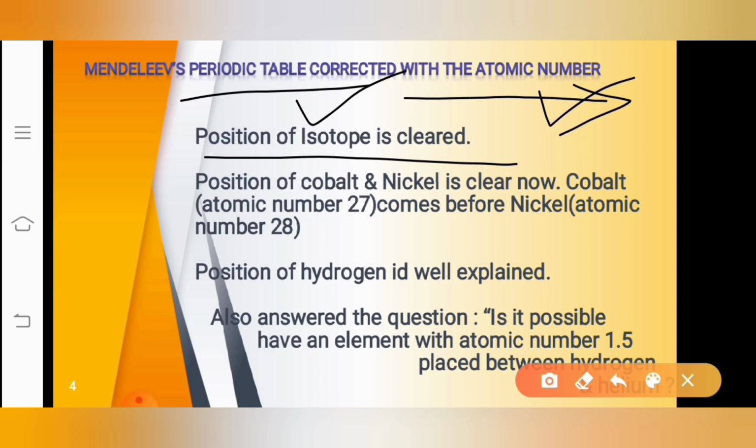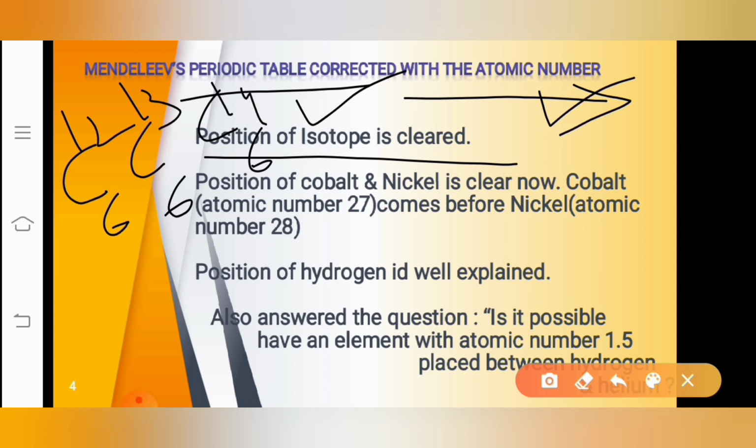Look at the isotopes, for example, C-13 and C-14. You are all aware of this, right? Isotopes have the same atomic number, but their mass number is different.